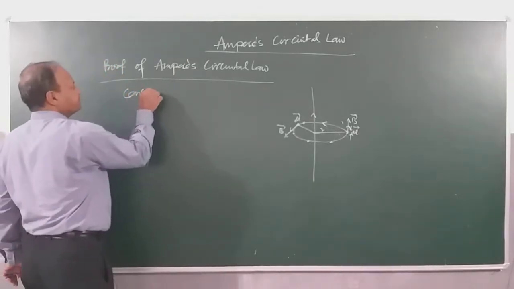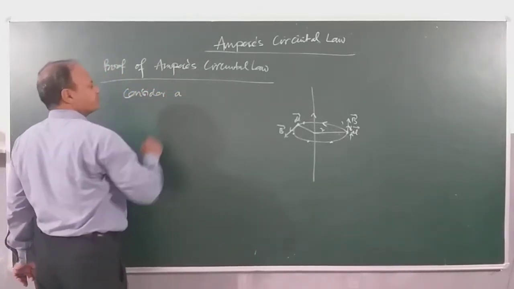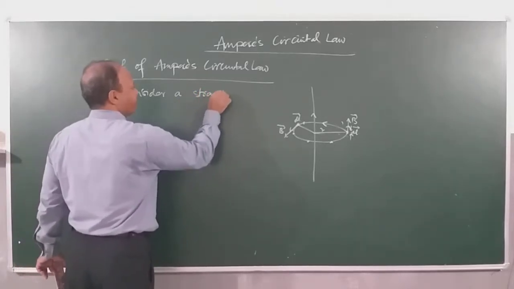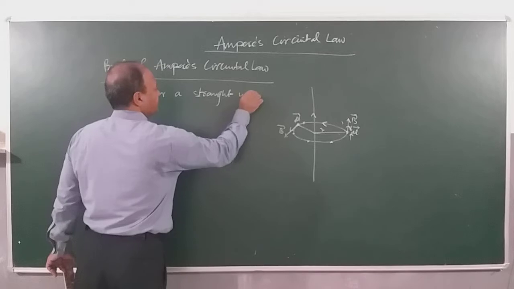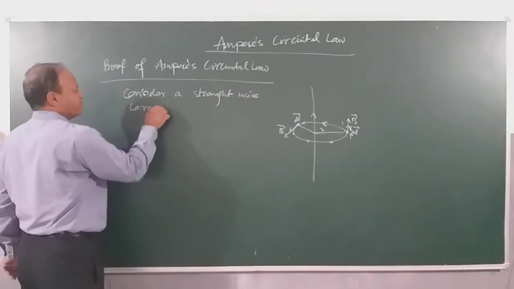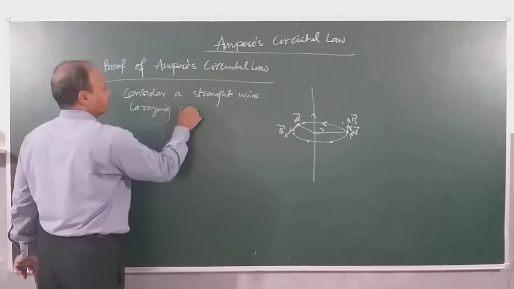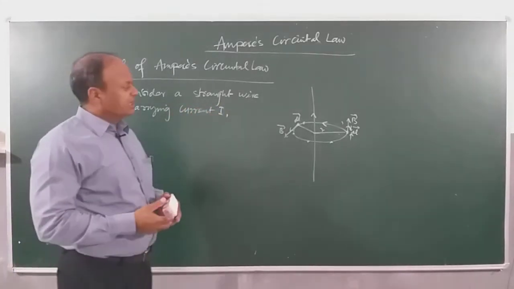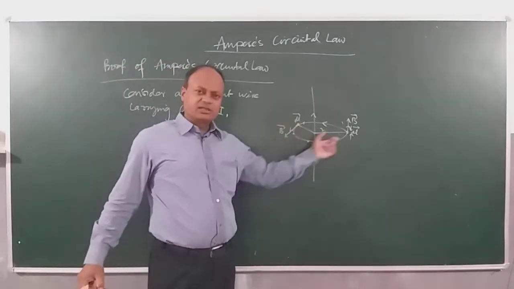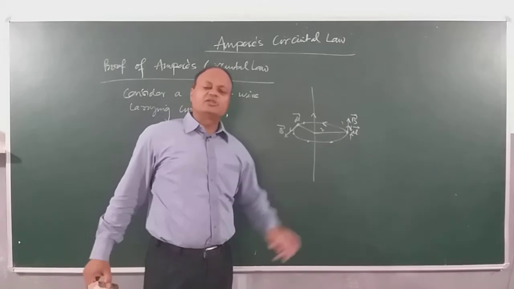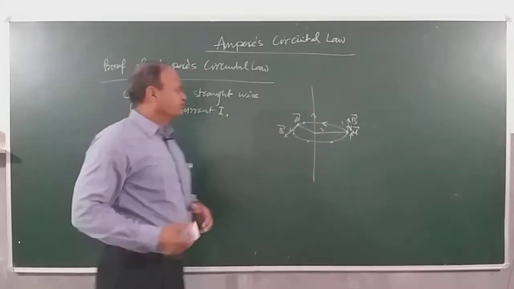So if I consider a straight wire carrying current I, now children, I know that the magnetic field is circular around the wire. If I take any point here on the loop, the magnetic field is going to be the what? Same, right?